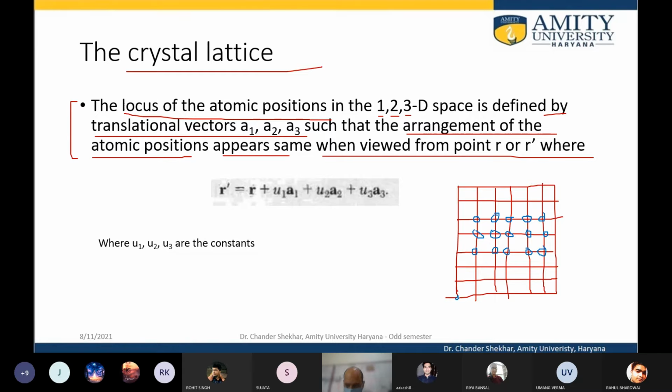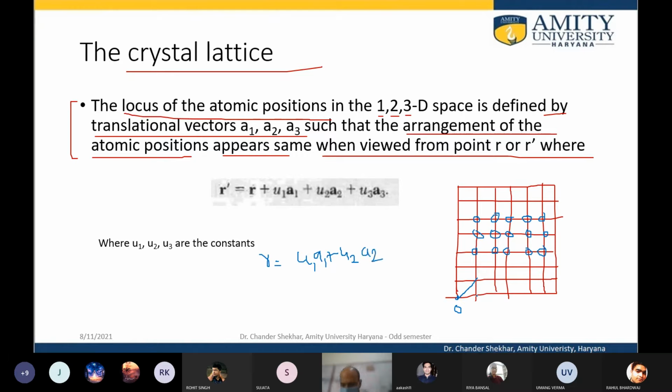And suppose we are starting from the origin, this is O, and we are talking about a certain point. Because this is two dimensional, I can write R equal to u1 A1 plus u2 A2.